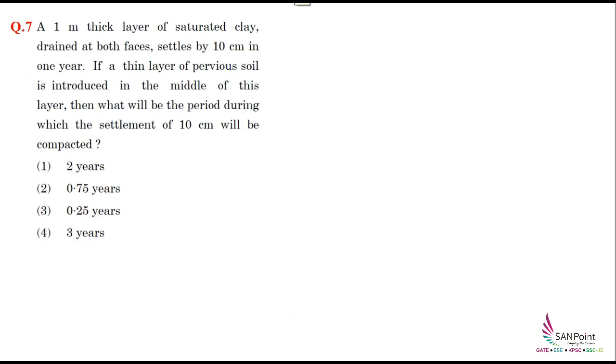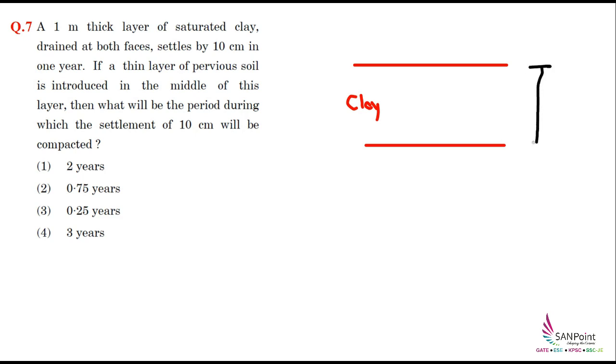Now here we have another problem. It is given that we have a 1 meter thick clay layer. So let me show you the diagram. So this is the 1 meter thick clay layer, with the thickness given as 1 meter. So here what is happening, the drainage of water is happening from both the faces. So from top as well as from bottom the water is coming out.